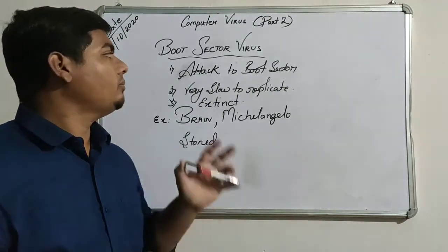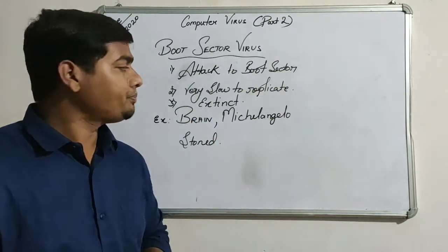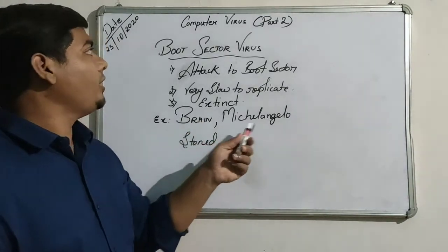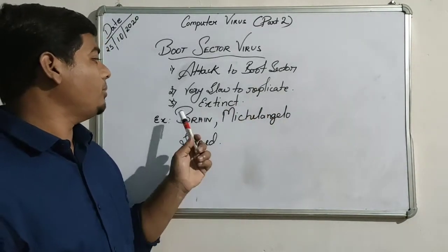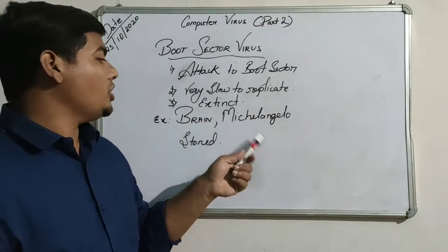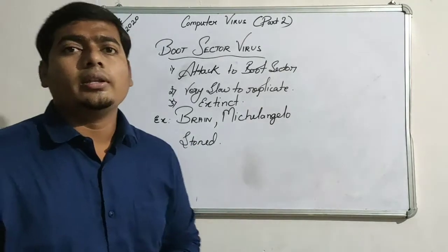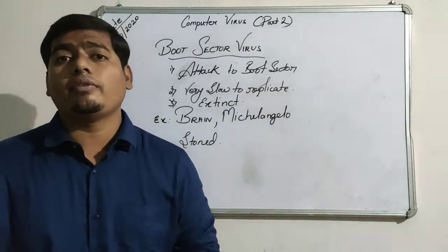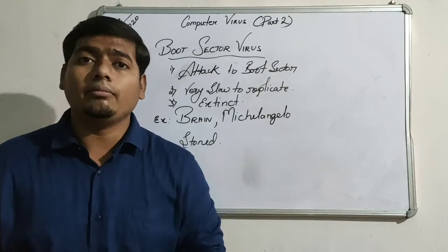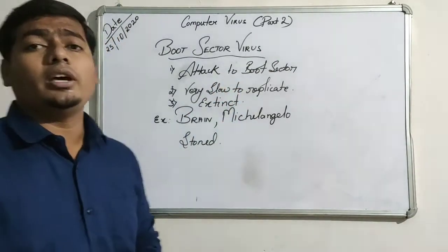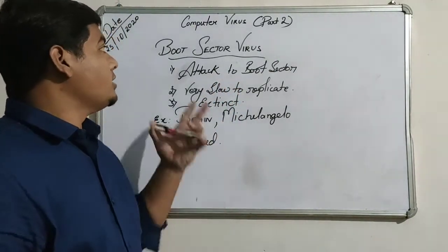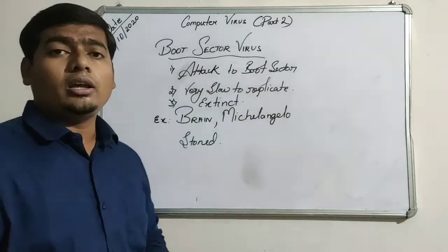They may get some problem like this. Some examples of a boot sector virus are given: Brain, Michelangelo, and Stoned. They are the names given to the boot sector viruses that were acting at that time when floppy and hard disks were used a lot. These are 3 examples of the boot sector virus, understood?